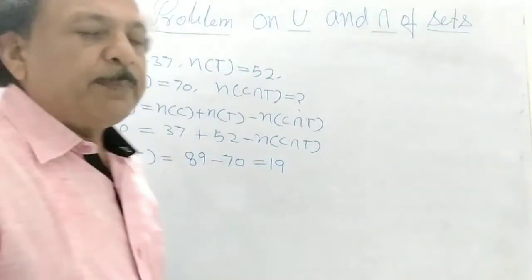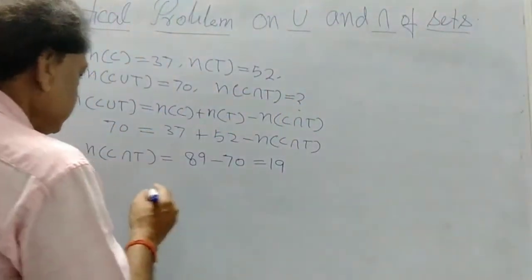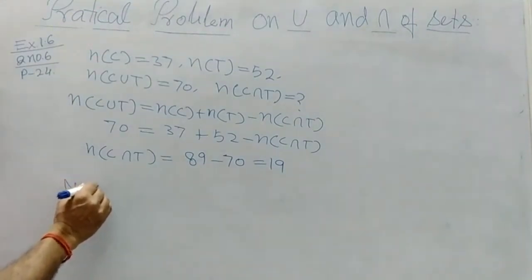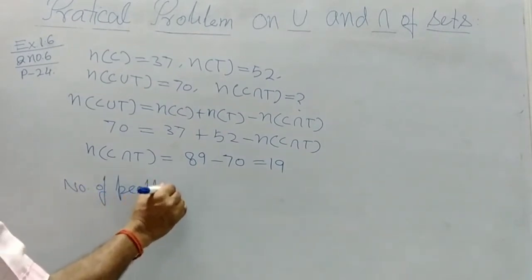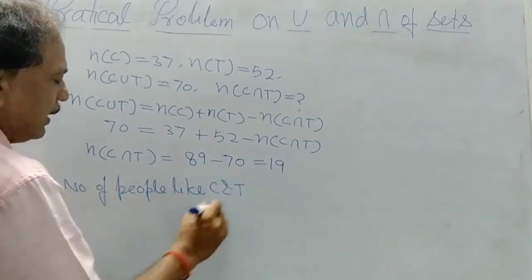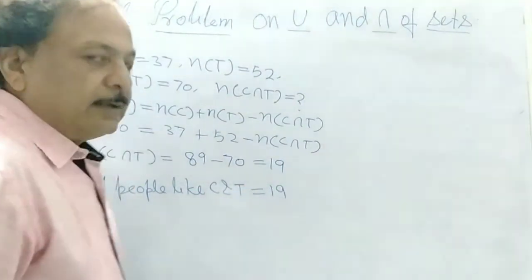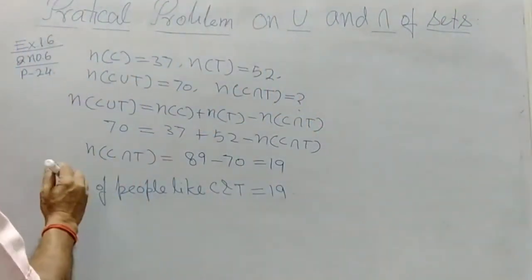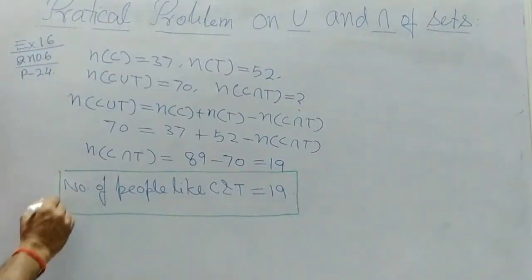So the number of people who like both coffee and tea is 19. This will be your answer: 19 people like both coffee and tea.